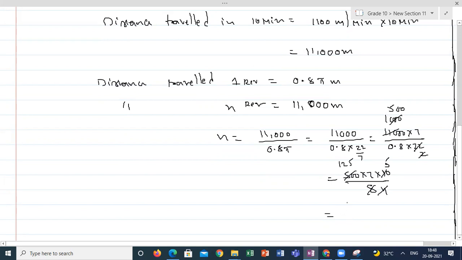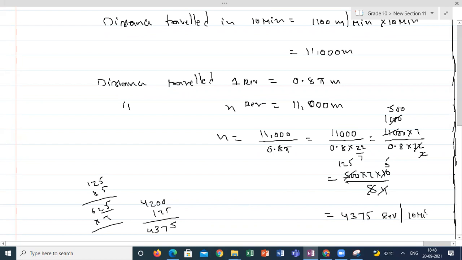I can say 125 into 5, 625. 625 into 7, 4,200. 25 sevens, 175. So it completed 4,375 revolutions in 10 minutes.